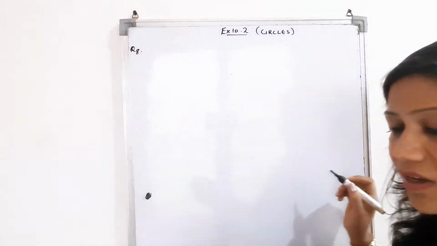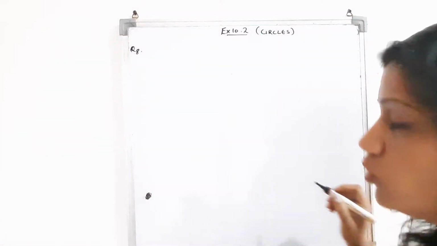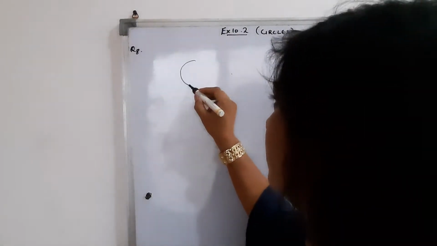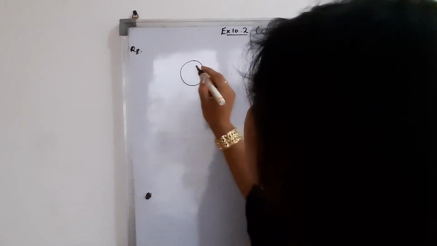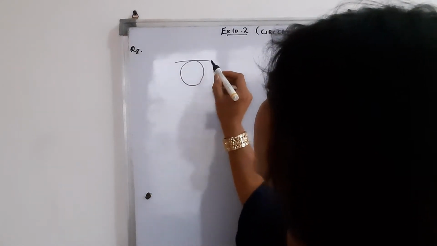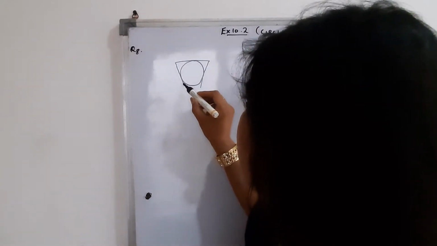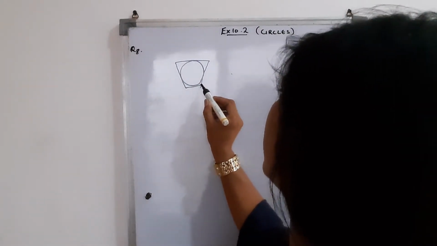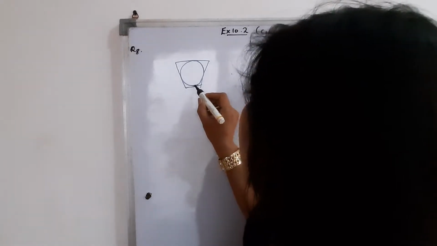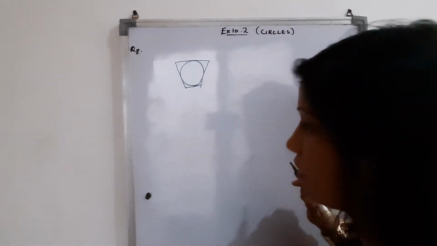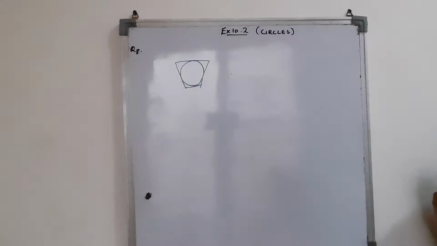A quadrilateral ABCD is drawn to circumscribe a circle. This is a circle which is circumscribed. Circumscribed means every side touches the circle. Got it? So this is your circle which is circumscribed by a quadrilateral.